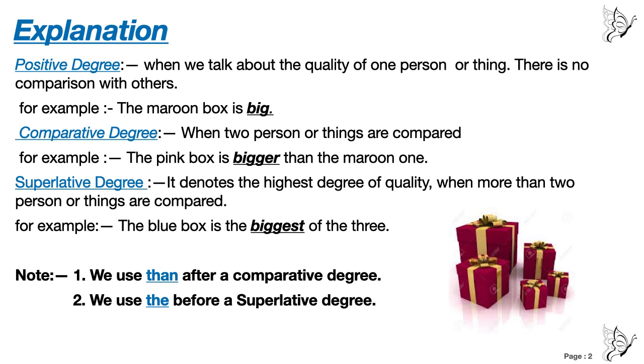So remember this, in positive degree, no comparison. In comparative degree, we compare between two persons or things, and we use "than" after a comparative degree. And in superlative degree, we compare more than two persons or things, and we use "the" before a superlative degree. All right.